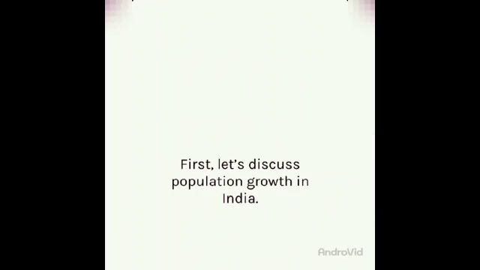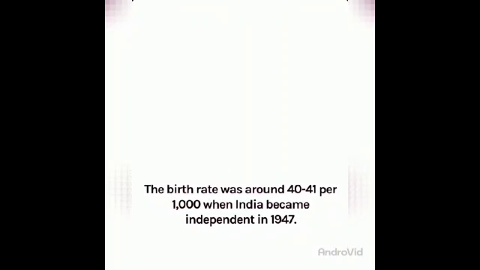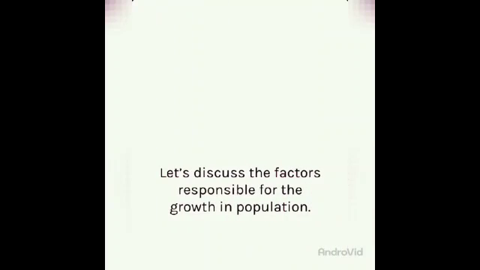So first, let's discuss population growth in India. Population growth can be defined as the change in the number of individuals in a population per unit time. The birth rate was around 40 to 41 per 1000 when India became independent in 1947. In just 50 years after independence, our population has doubled.